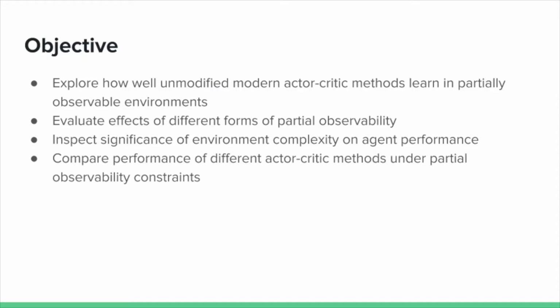In this work, we explore how well actor-critic methods designed for learning in fully observable environments generalize to learning under partial observability. We consider different actor-critic algorithms, as well as different forms of partial observability and environment complexity that the agent may be presented with.